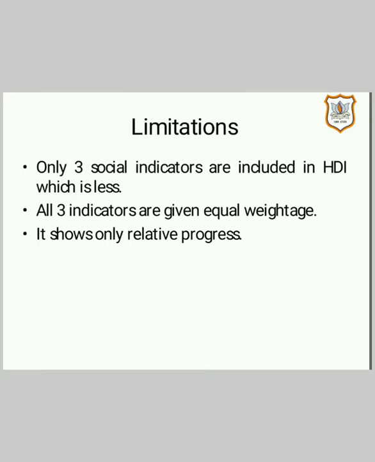Talking about certain limitations of HDI, so just like PQLI, here also there are only 3 indicators, which is less. Some other social indicators should also have been included. Next one, that all the 3 indicators are given equal weightage. However, in different situations, the importance of different indicators is different. And lastly, it shows only relative progress, because it compares one country with the other. By giving ranks to the country, it tries to compare a country with the other. Therefore, we may say that it shows only relative progress.